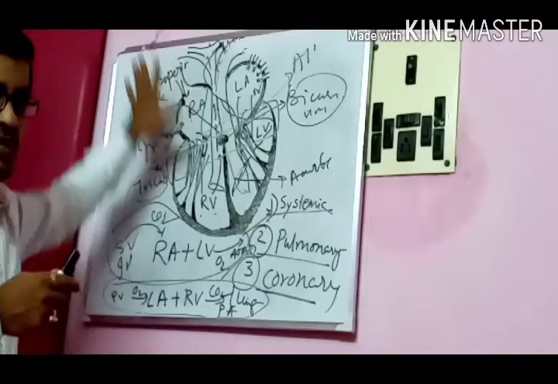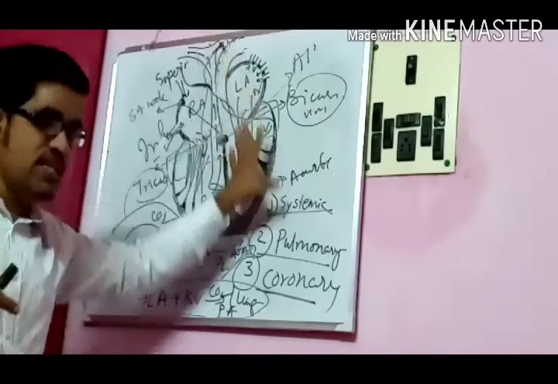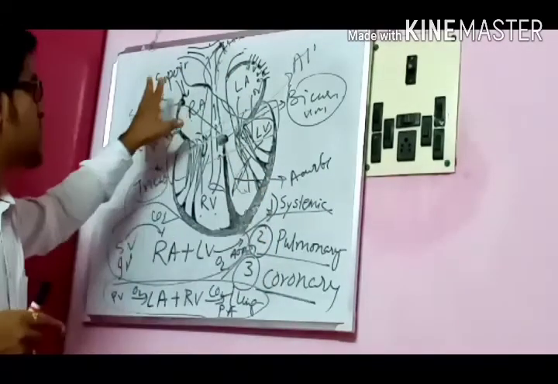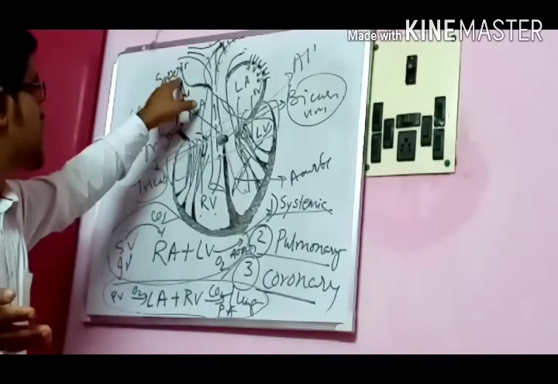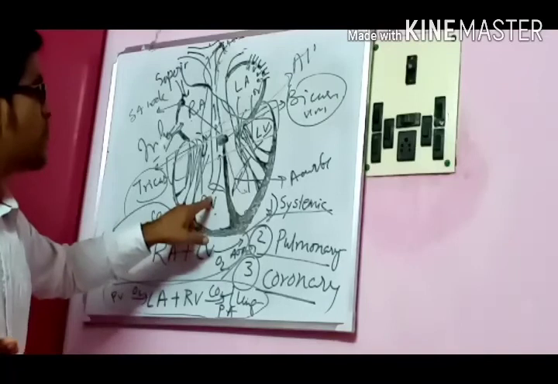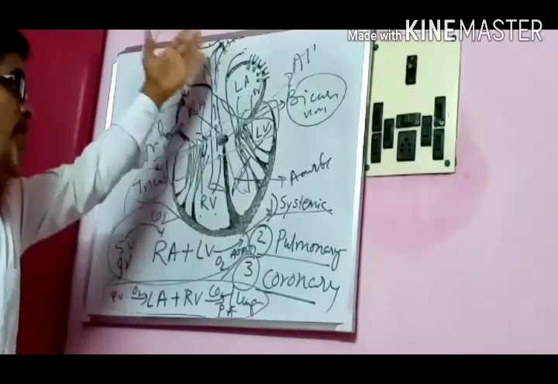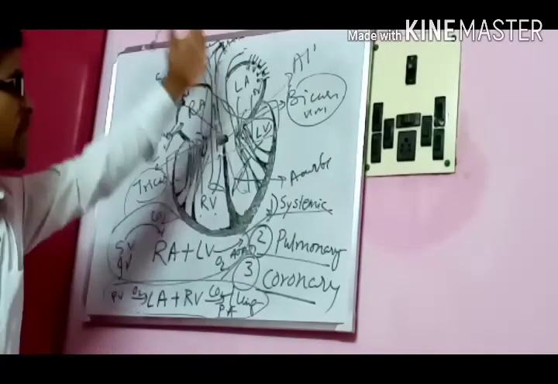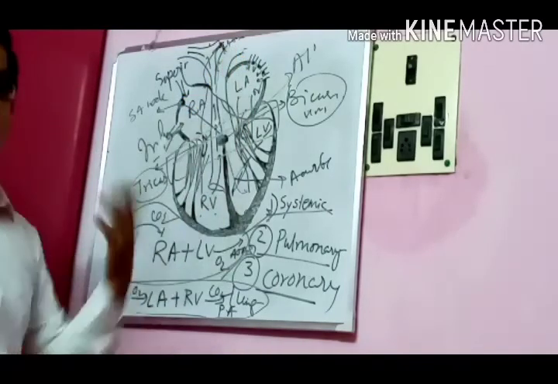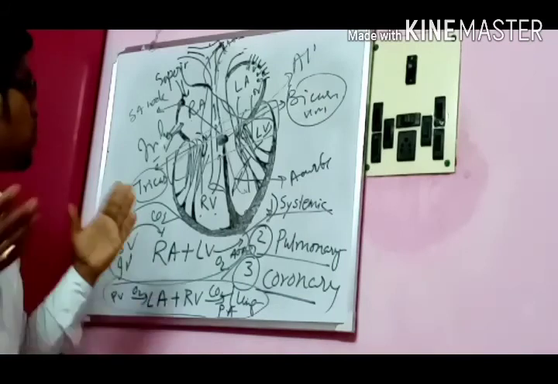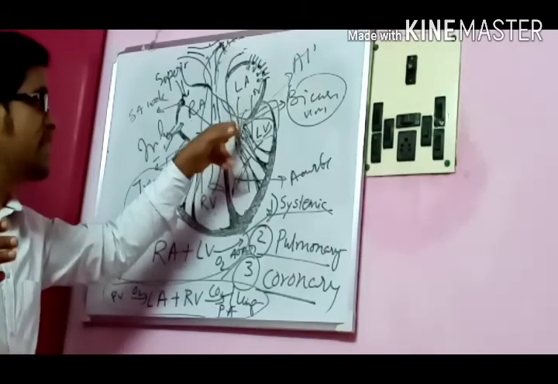Right side is for deoxygenated blood, left side is for oxygenated blood. The pipelines attached to the right side are the superior vena cava, inferior vena cava and pulmonary artery. And the pipelines attached to the left side are the pulmonary vein and arch of aorta. That's all. Okay, so what is the valve present in this particular area?